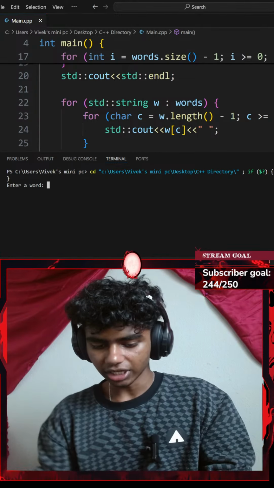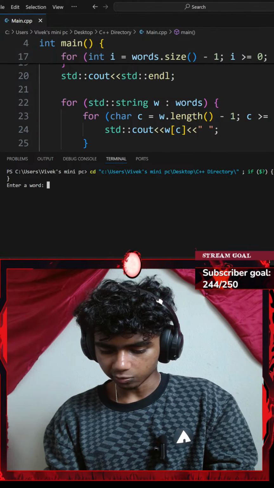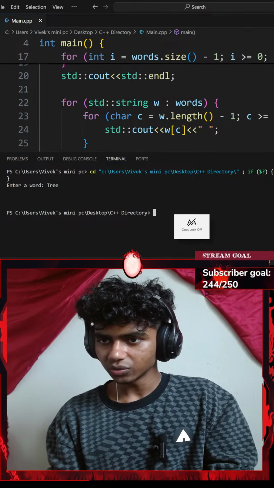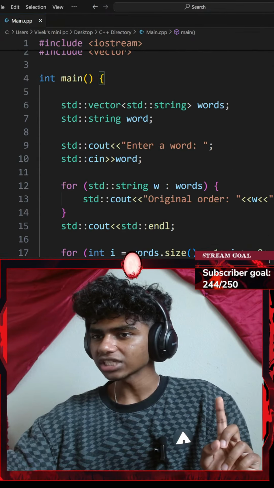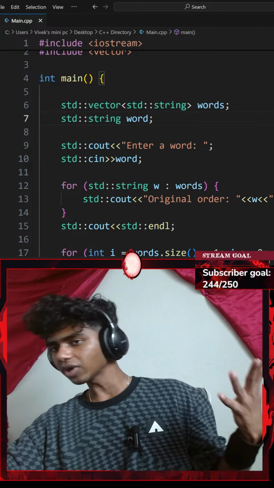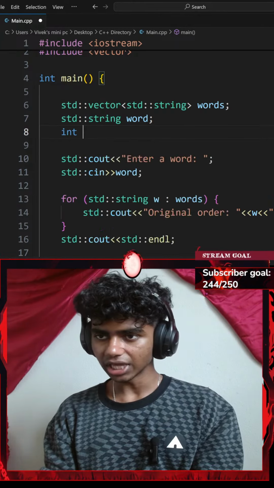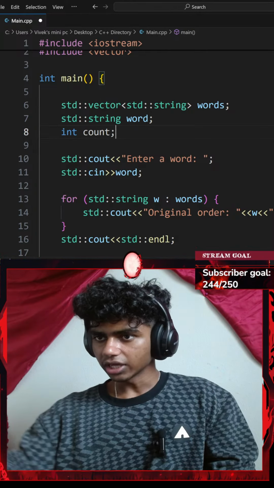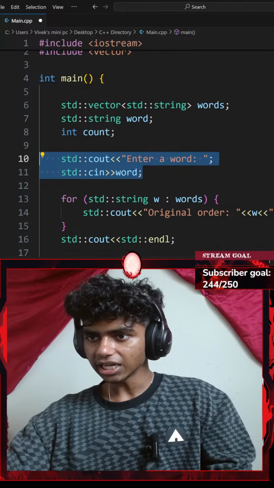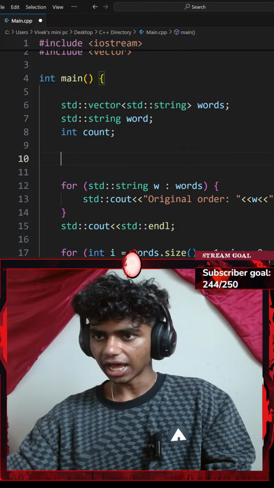So it says enter a word. Let's go with something like, I don't know, tree. It just asked me for one word. That's because I just asked the user for one word. Since I want to ask the user for 5 words, I could go with an integer variable of count. I won't set my count to anything. Instead, let me copy this part and add a while loop.